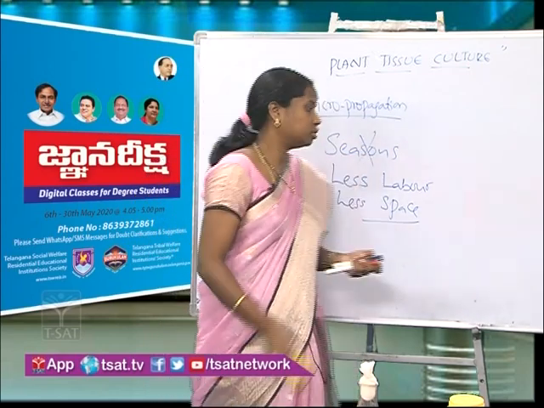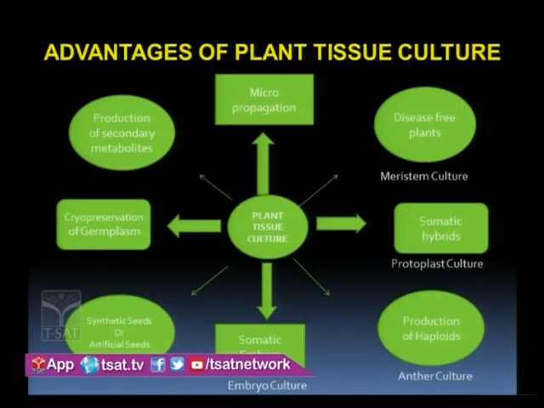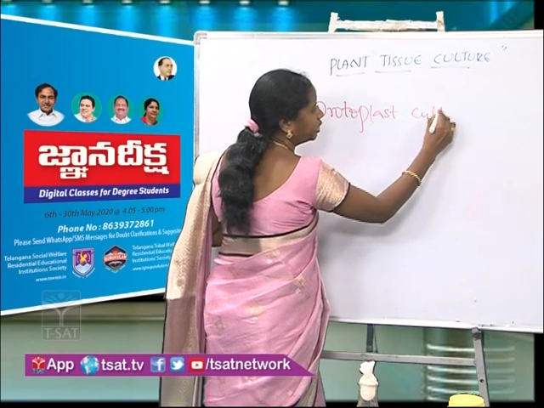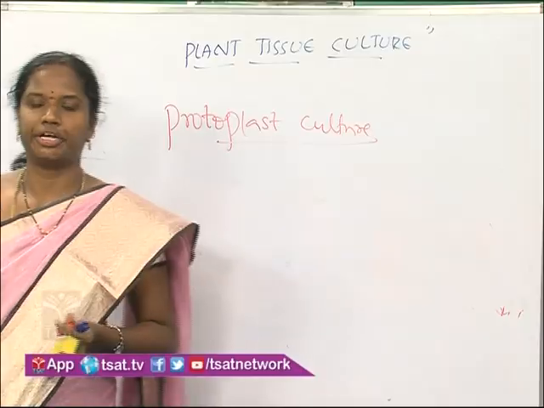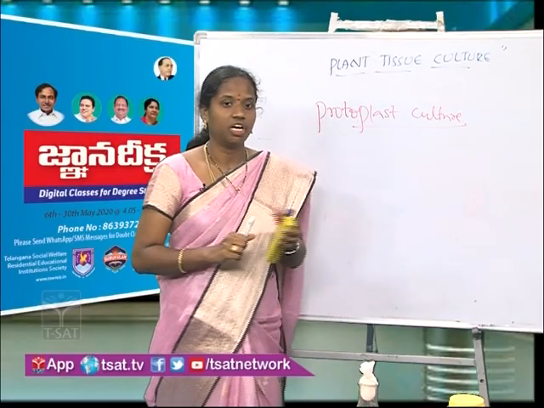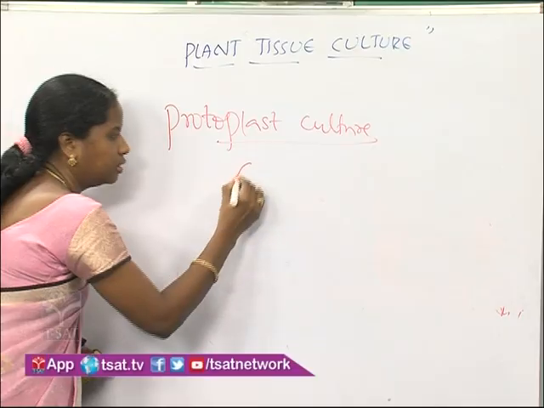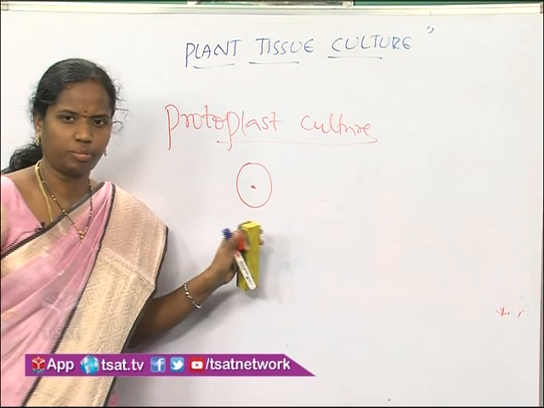Then after, the most important is protoplast culture. Just have a look. Through this protoplast culture, as I told, we can even take the protoplasm, which can be made into a complete plant. So that we call protoplast culture. Here in protoplast culture, we take one cell without the cell wall. This one is called the protoplasm of a species.